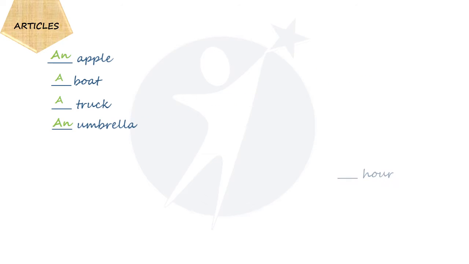Come on, let's go through few basic examples. What do you think the article will come before apple? Yes, an apple. Great. Before boat? Easy one. A boat. Truck? A truck. Umbrella? Yes, an umbrella. Now, it's a little tricky one.